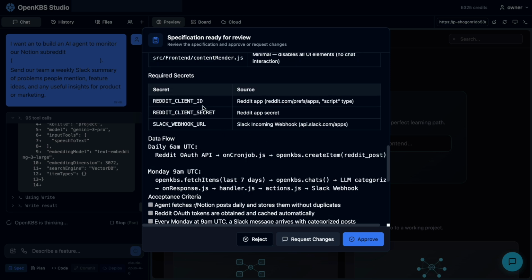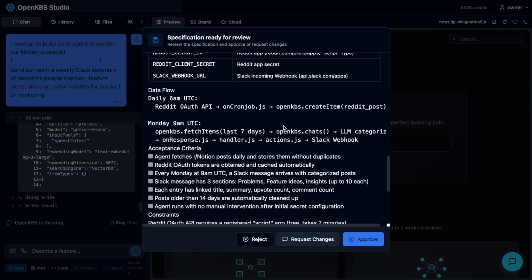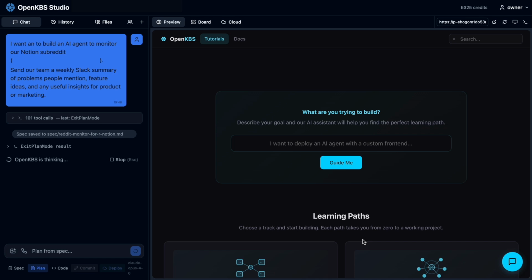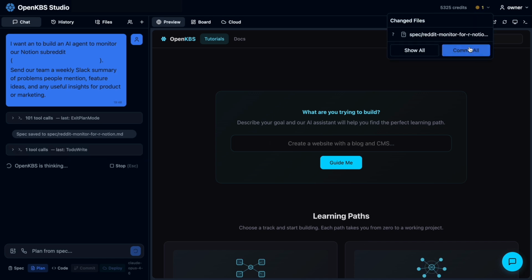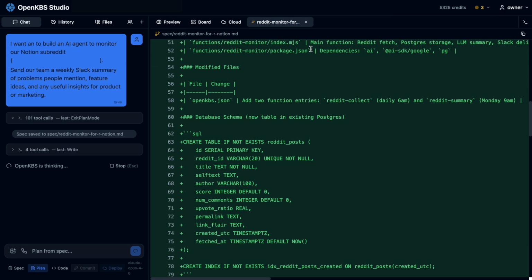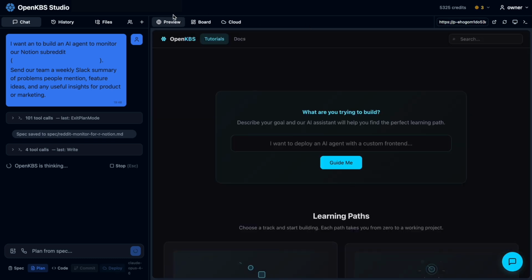Over here, it's given me a list of the secrets that I'm going to need to provide. So let's go ahead and click approve. Because we started in spec mode, up here in the top right where we have the changed files, you're actually going to see the specification written out, so that will be saved into your files if you ever need to reference it.